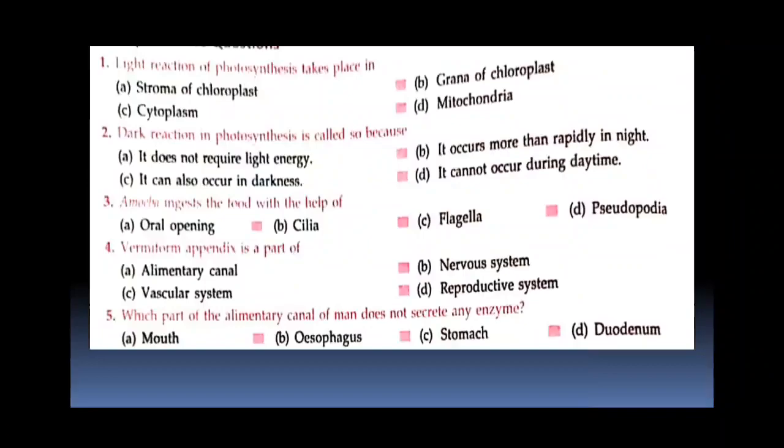Now next, which part of the alimentary canal of man does not secrete any enzyme? Mouth, esophagus, stomach or duodenum. You remember the mouth also secretes an enzyme, as salivary glands are present, that is the enzyme salivary amylase. Stomach also, duodenum also. So esophagus is the answer because it is just a muscular passage to pass on the food towards the stomach, and it does not secrete any enzyme.